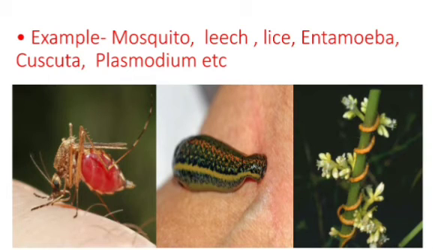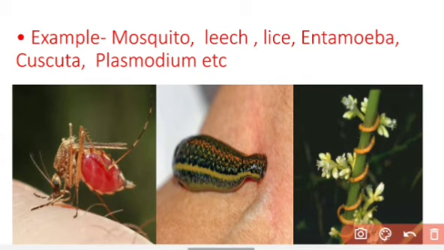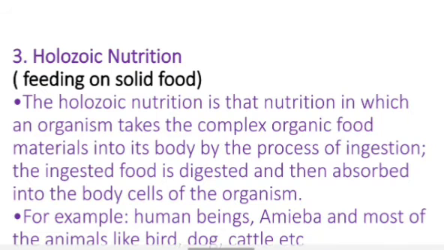Now, examples of parasites are mosquito, leech, lice, entamoeba, cuscuta, plasmodium. These are examples of parasites. Like this female mosquito takes nutrition from the blood of mammals, and this leech sucks the blood. This is the cuscuta plant which gets nutrition from another living plant.